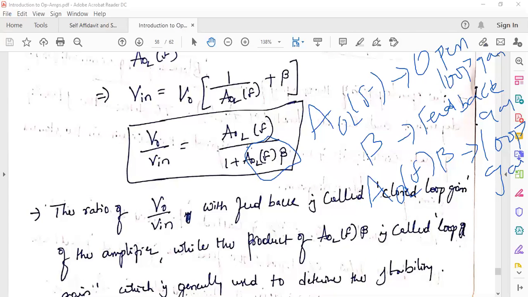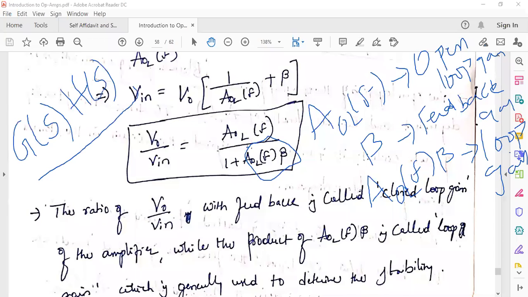If you recollect, in root locus and Bode plot, we are supposed to use G of S into H of S, right? In control systems, while solving problems, all the problem statements are in this form: for a given control system whose loop transfer function is G of S, while taking H of S as unity feedback, right?